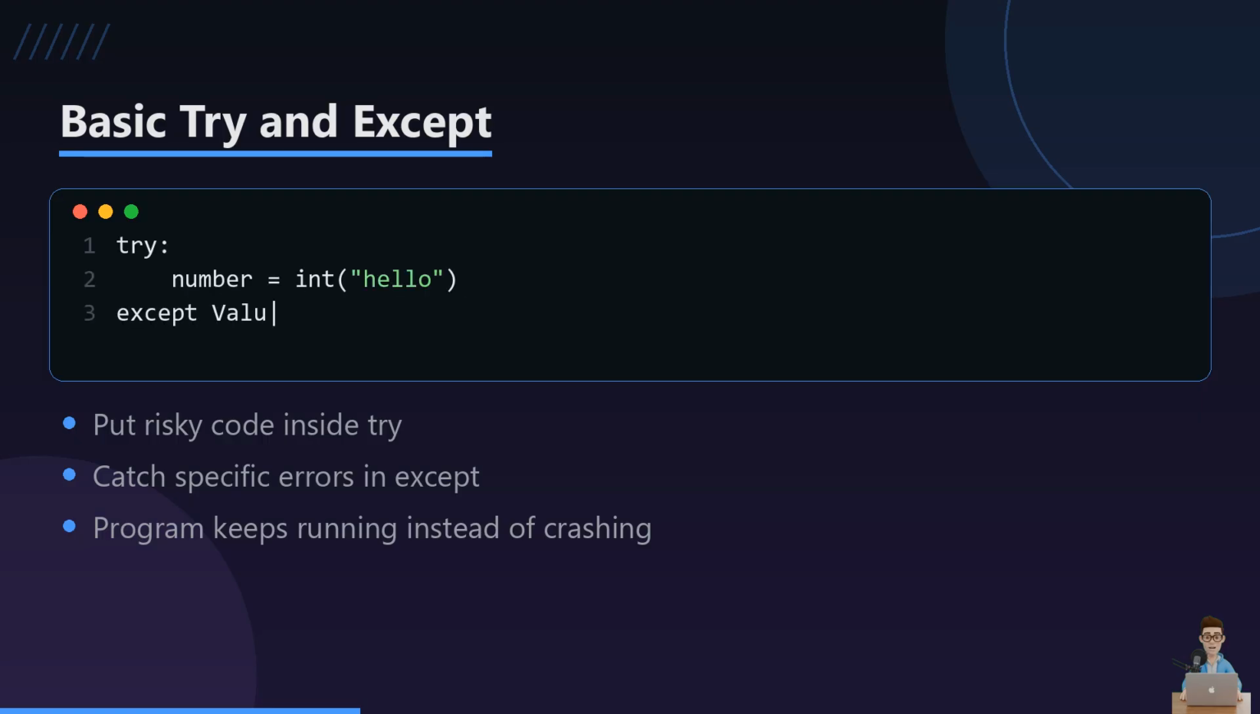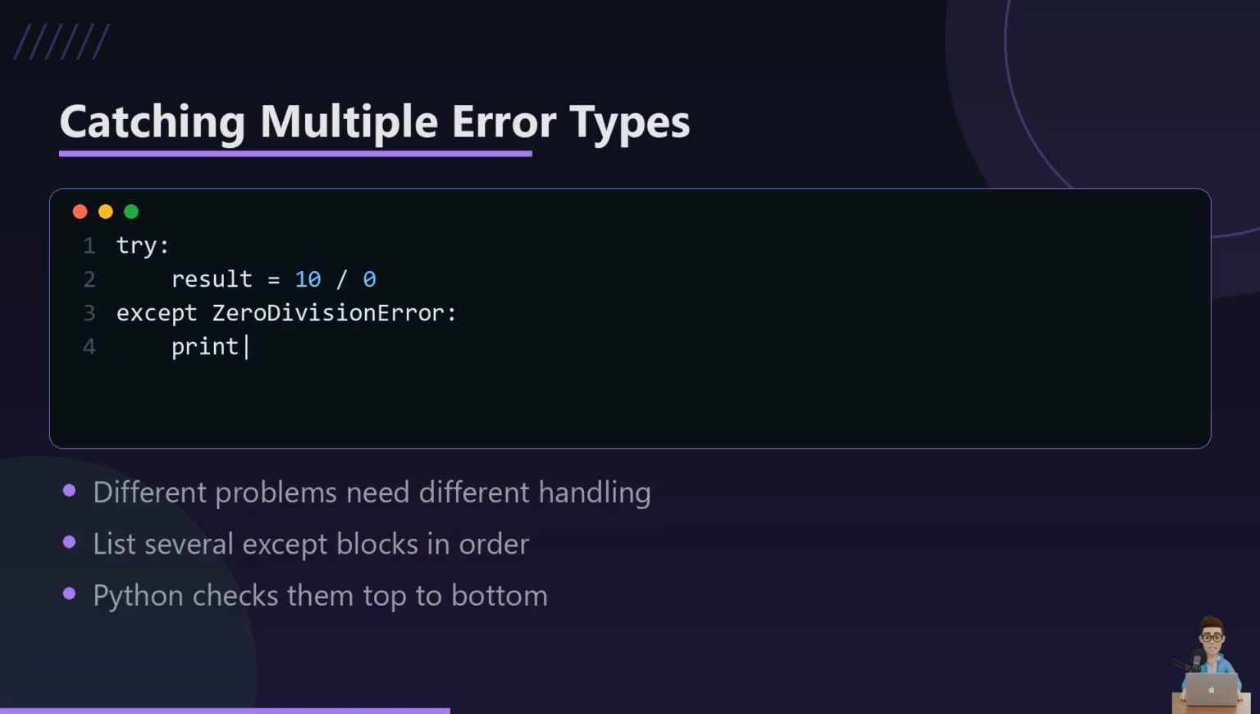Here is the simplest version. Inside try, we attempt to turn the word hello into a number, which cannot work. Python raises a ValueError, and instead of crashing, our except block catches it and prints a friendly message. Notice the program just continues on after that. Nothing exploded.